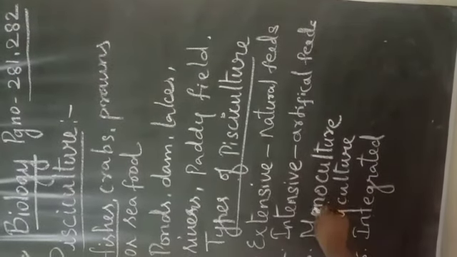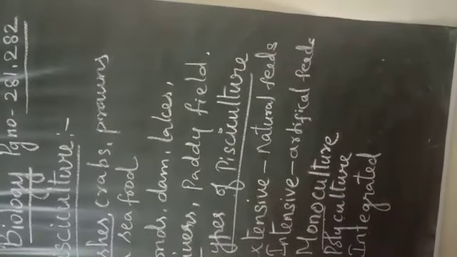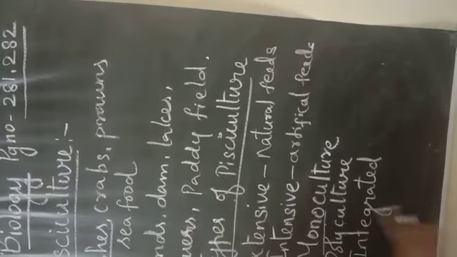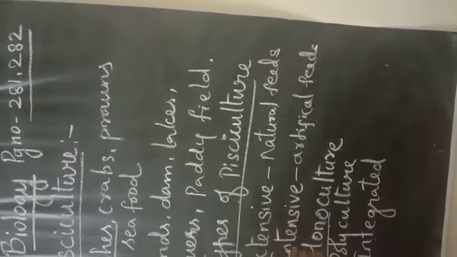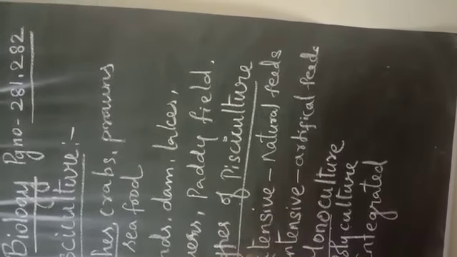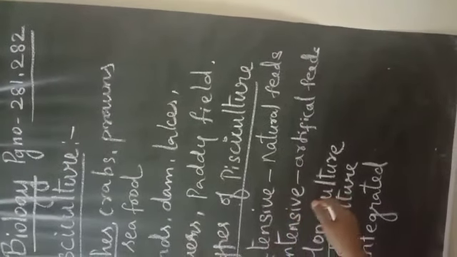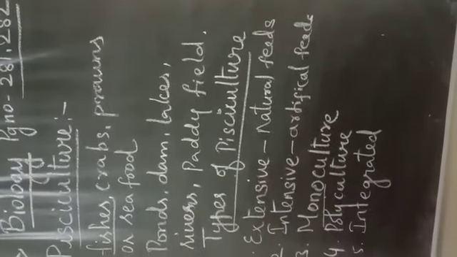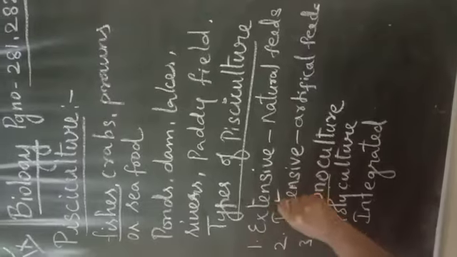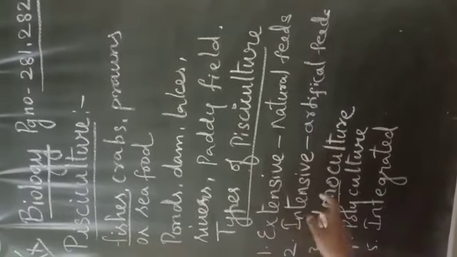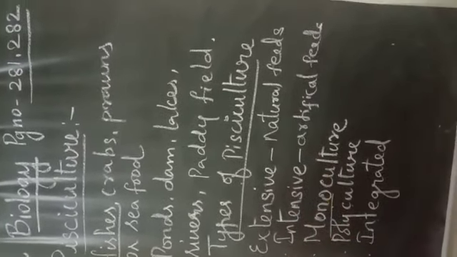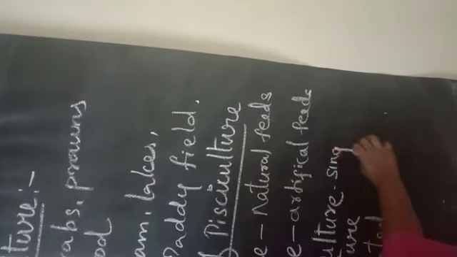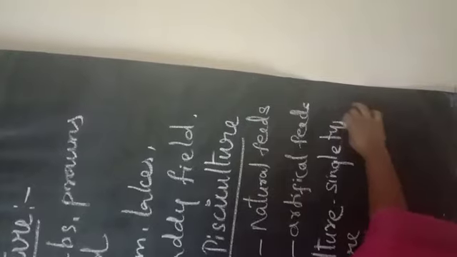And next one, monoculture. Mono means single. So culture of a single type of fishes, only one single type. For example, only the variety katla will be grown in a culture, and that is called monoculture. So a single type of fishes in a water body will be grown.